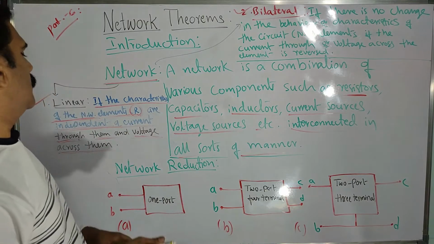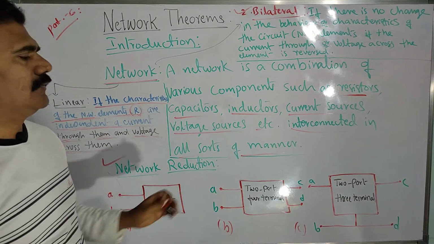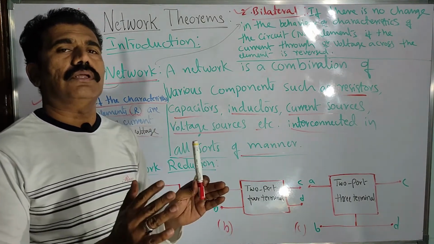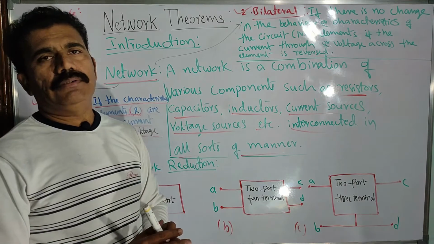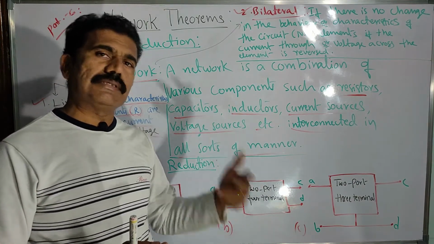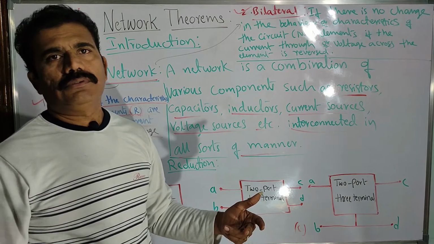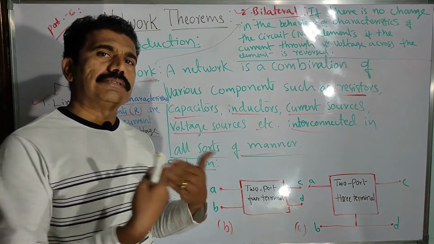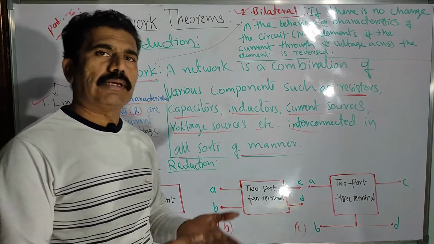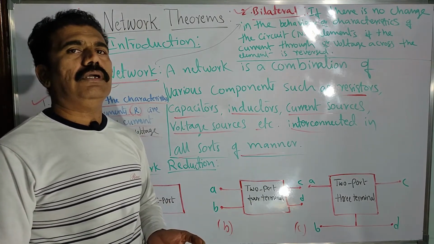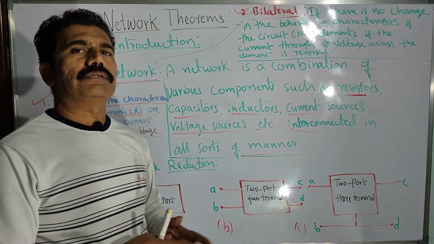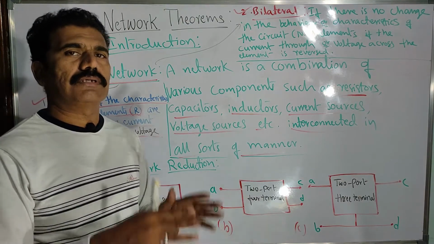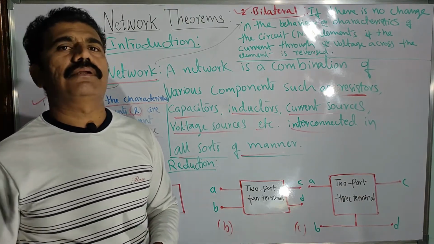Now, we can reduce the given network in three different ways. Whenever you have a network, you can show it in the form of a block diagram, so that you can see the input and output. The input may be a supply voltage or supply current to the network, and after certain behavior and variations of voltage or current, you get an output.